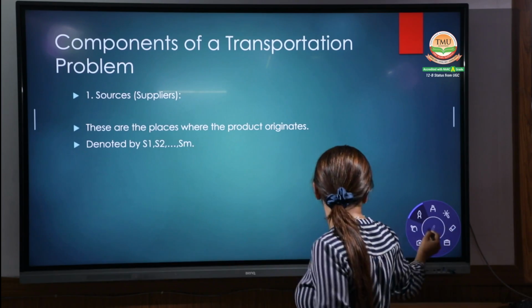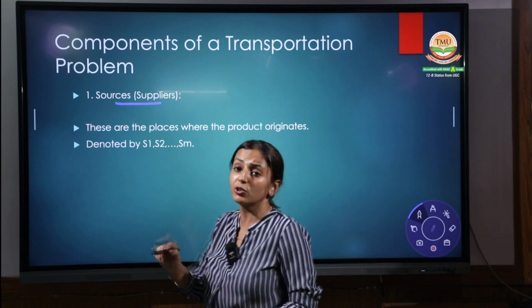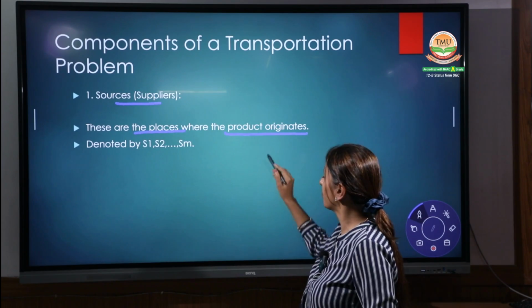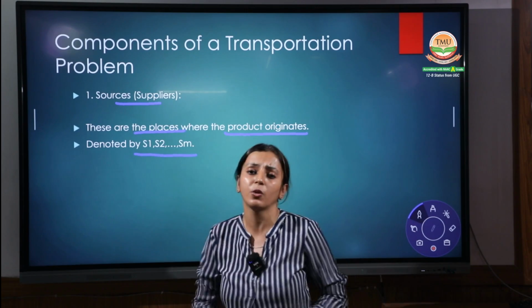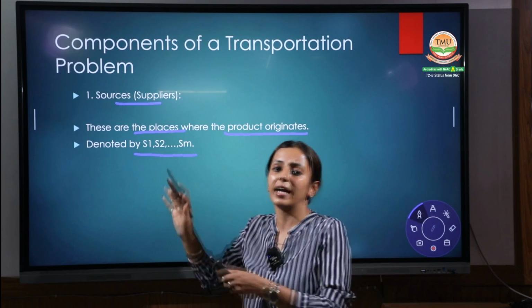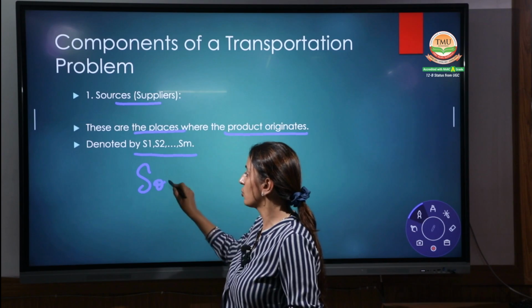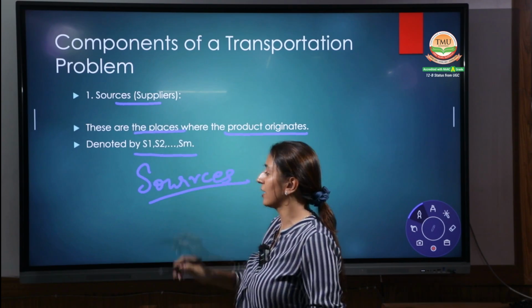That means there can be places where the product originates from different sources, and they can be denoted with the words S1, S2, S3. There is no hard and fast rule that you have to use S1, S2, S3. But the most important thing is you have to learn about the different sources where the goods are coming from.